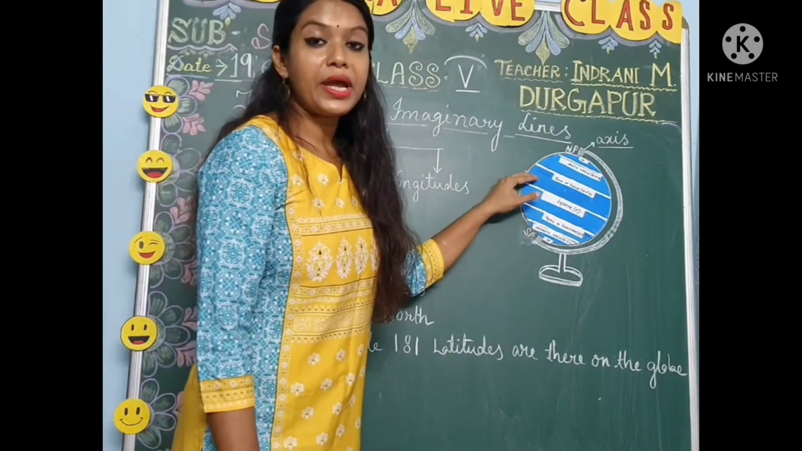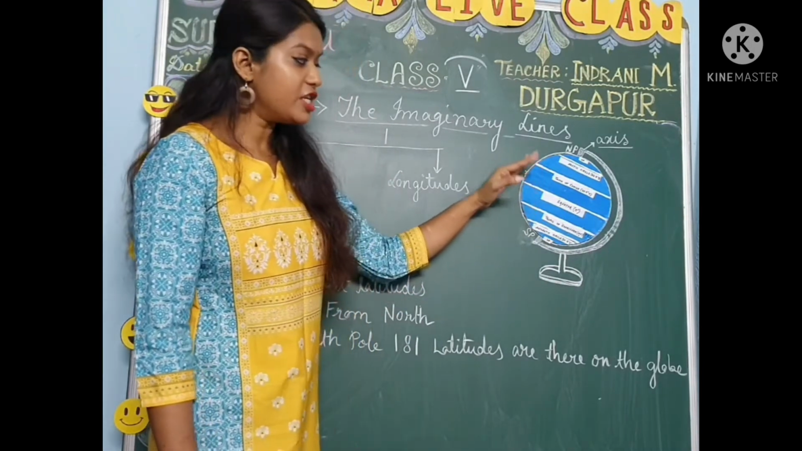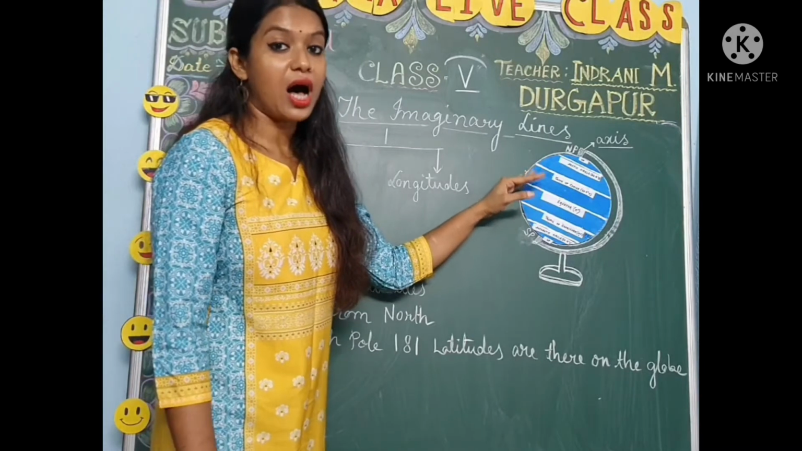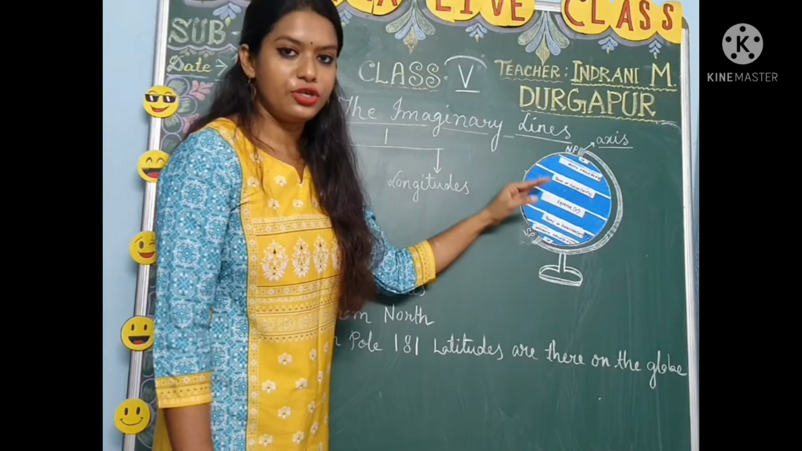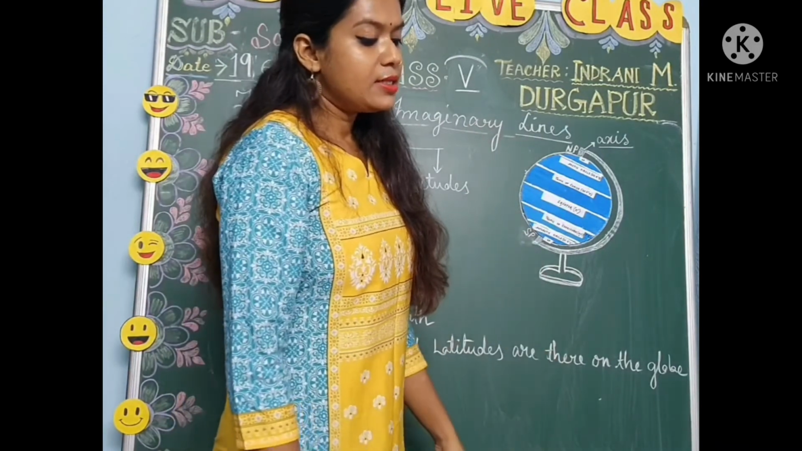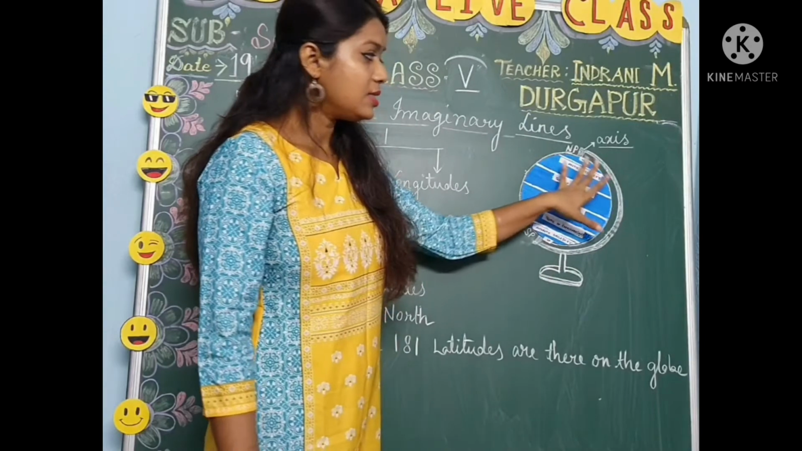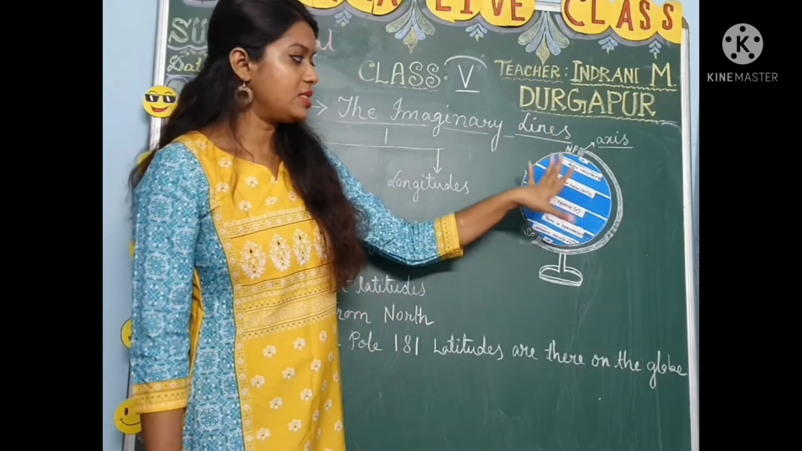They never meet with each other. So what is the first point? The first point is that the latitudes are drawn parallel. Okay. Next point, that is the circles. You can see it on the board, I have pasted it.